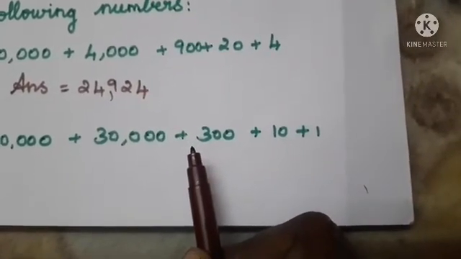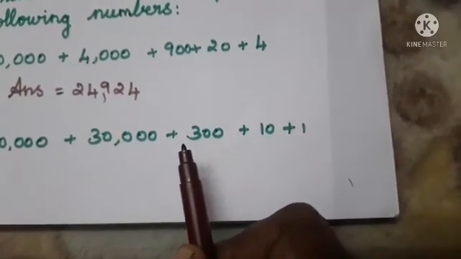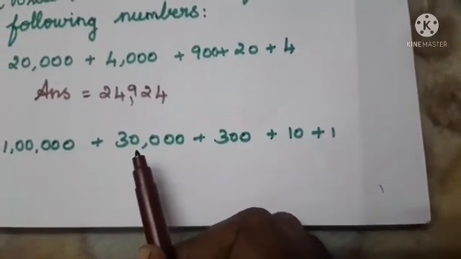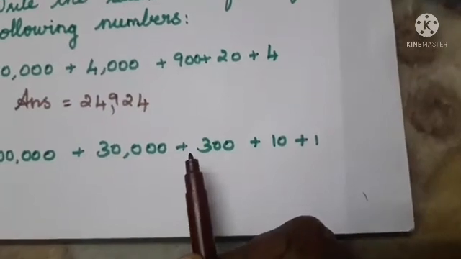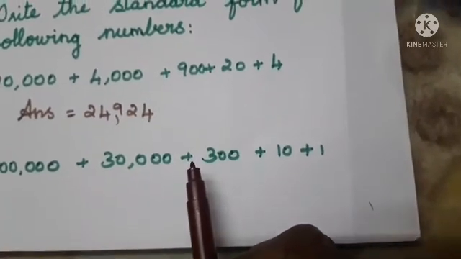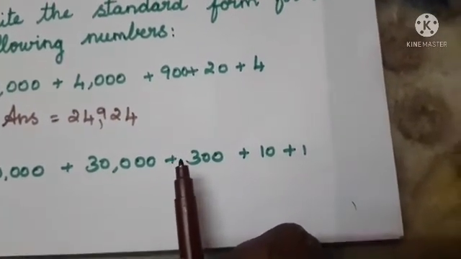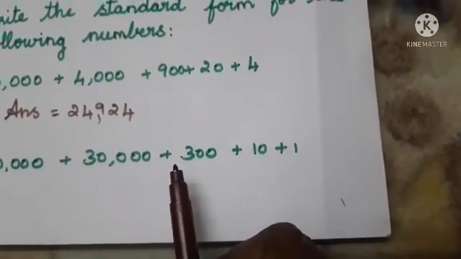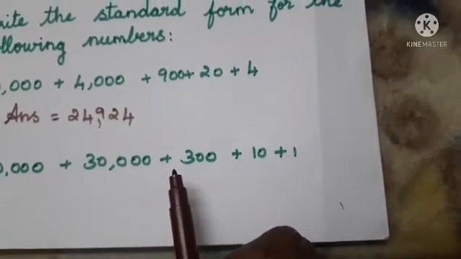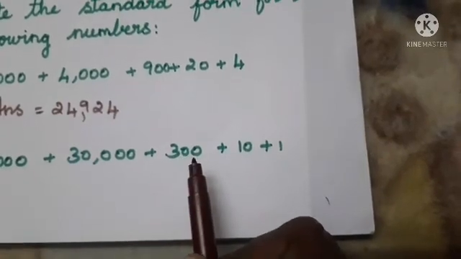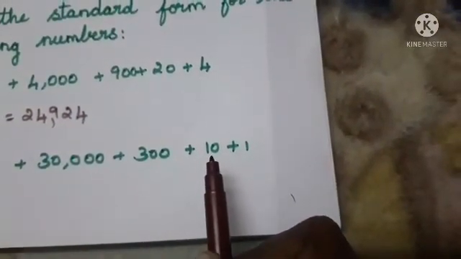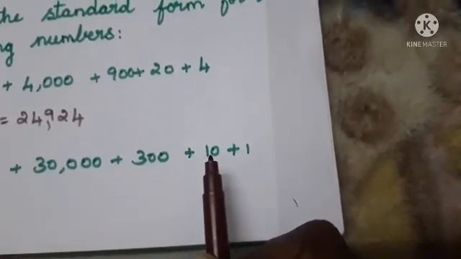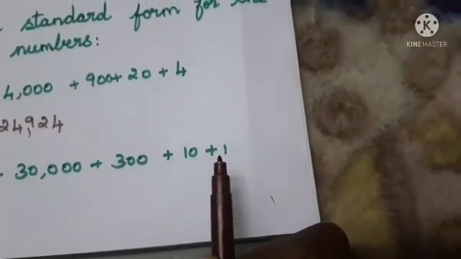Is 1000 we have here? No, so 1000 is missing, because here we have a 5 digit number. The next, how many digits number do we have? We must have a 4 digit number, but here the 4 digit number is missing. So we have 0,000. Next 300, isn't it? 1, 2, 3, 3 digits. So 300. Then plus 10. That is 10, means 1 tens plus 1 ones we have.